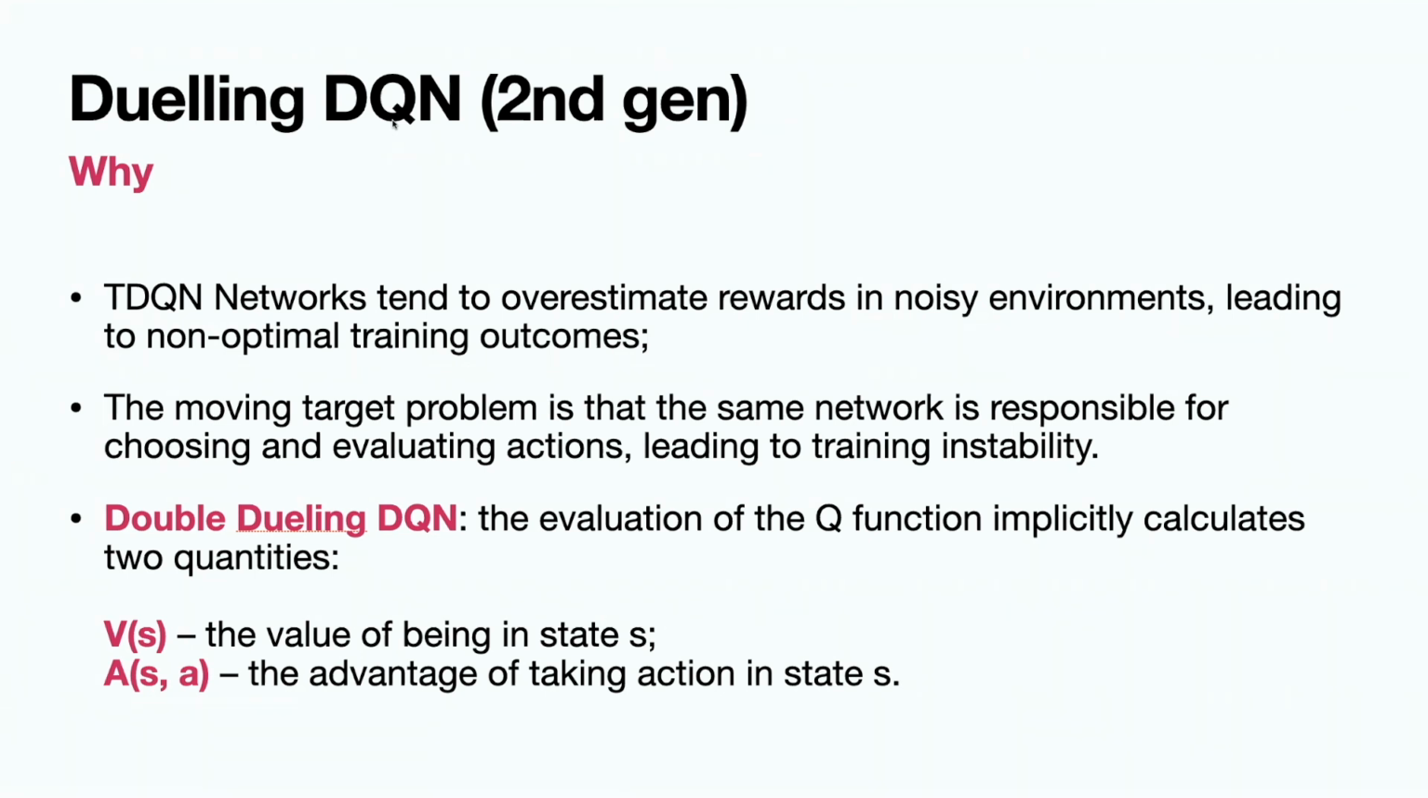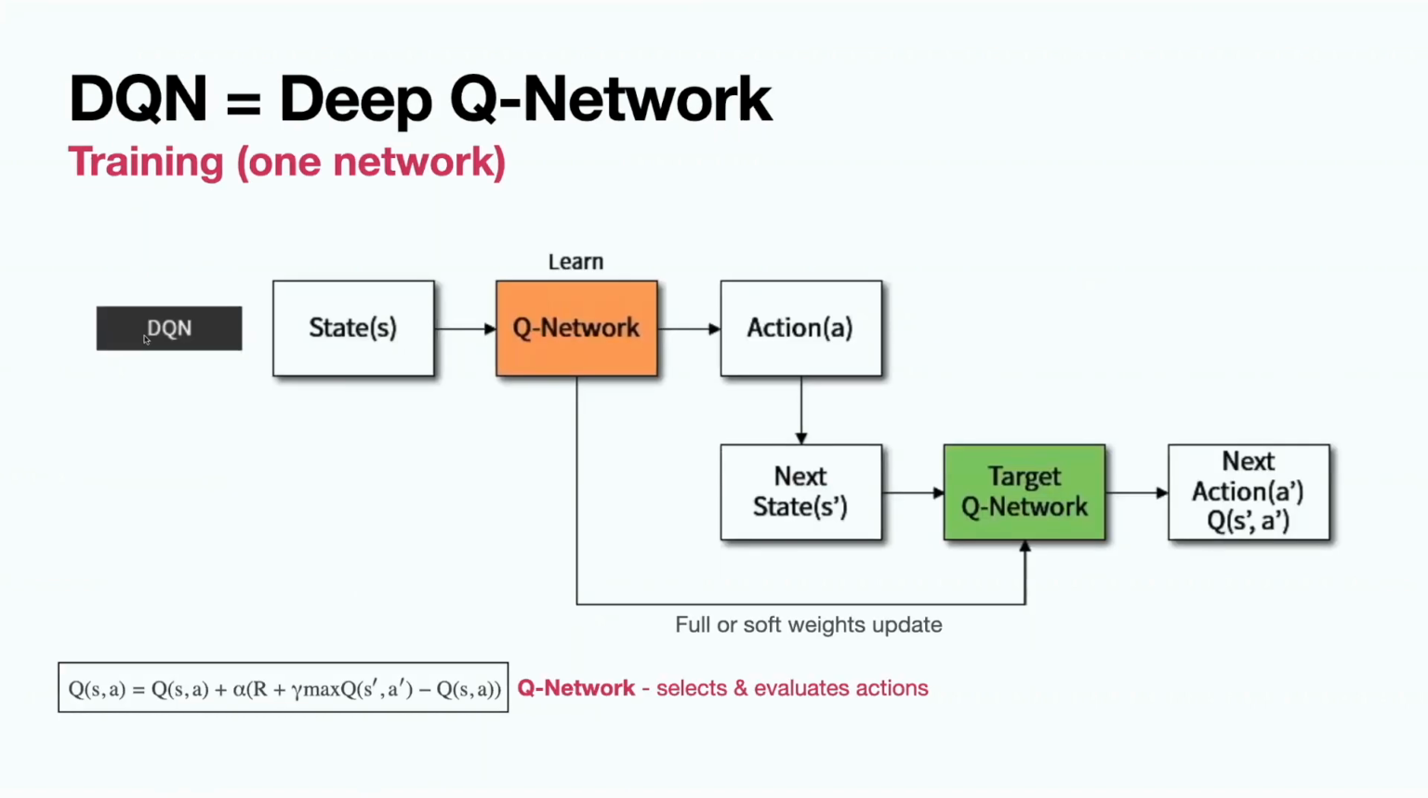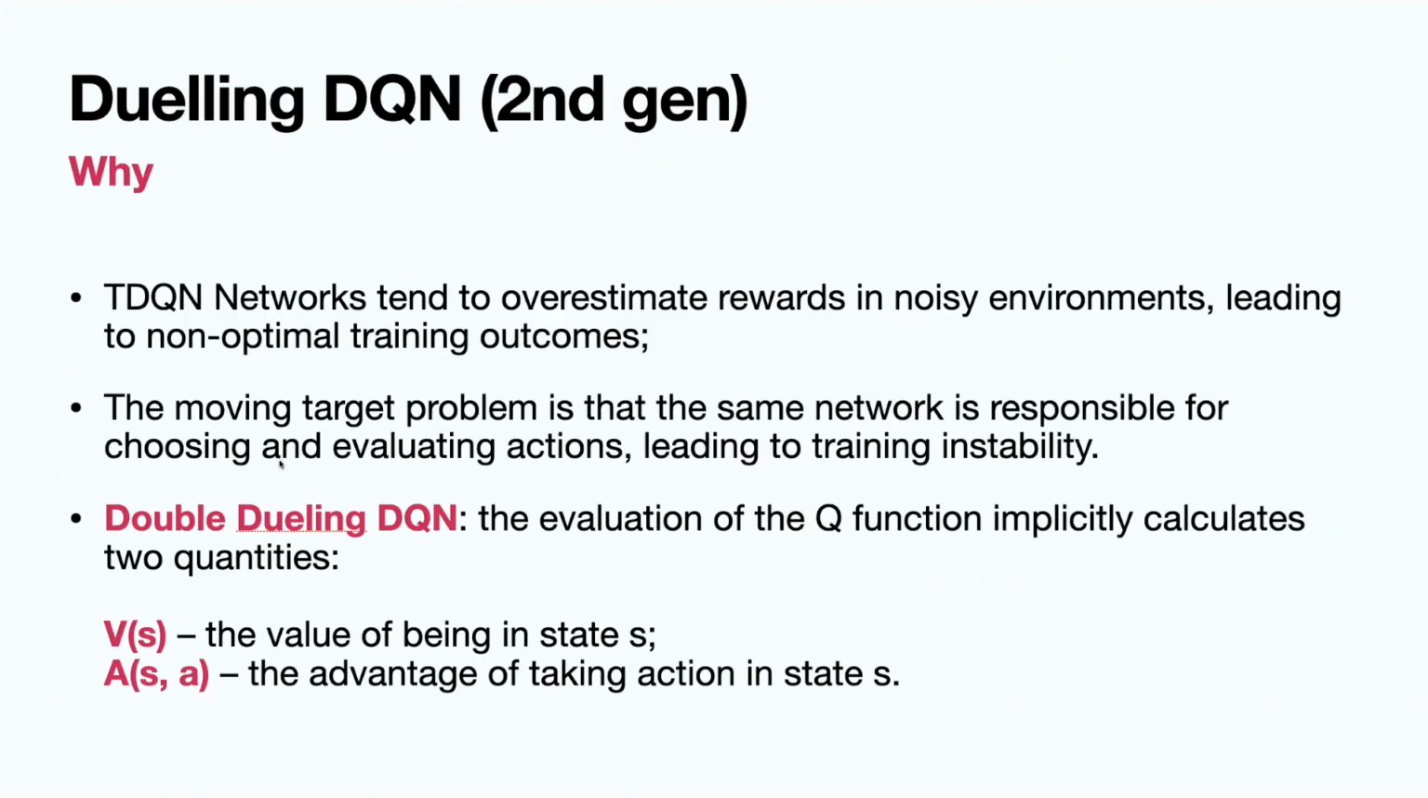This problem comes from the fact that the same network is responsible for choosing and evaluating actions, leading to training instability. Especially here, the same network is responsible for selecting and evaluating actions. It makes the whole system unstable. And the solution was the double dueling DQN.